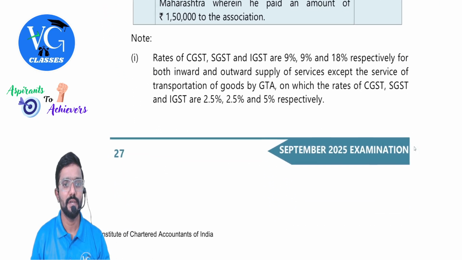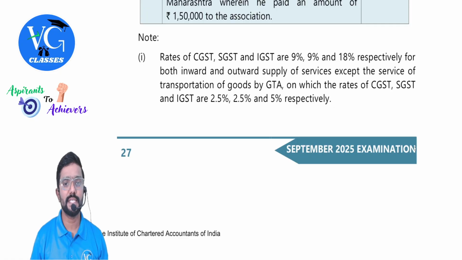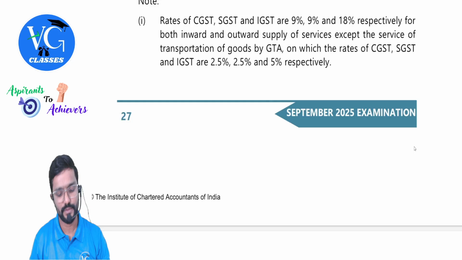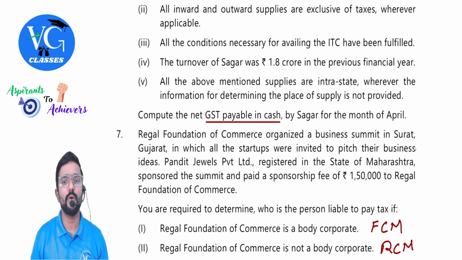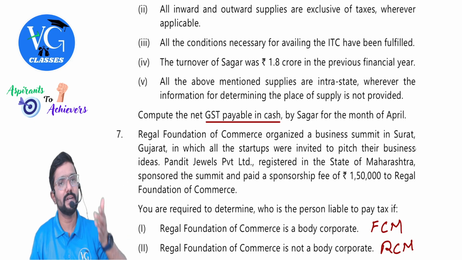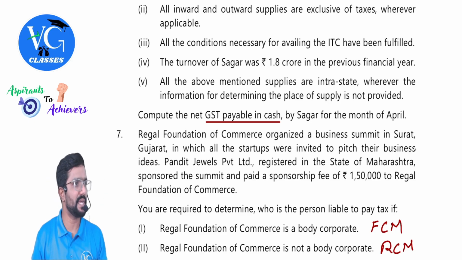Okay, some more information. Note, rates of CGST, SGST and IGST are 9, 9 and 18 respectively for both inward and outward supply of services, except the services of transportation of goods by GTA, on which the rates of CGST, SGST and IGST are 2.5, 2.5 and 5. Only for GTA, 2.5, 2.5, whereas for all others, 9, 9, guys. All inward and outward supplies are exclusive of taxes wherever applicable. And all the conditions necessary for availing the ITC have been fulfilled. So for inward supply, whenever credit is there, you can take.